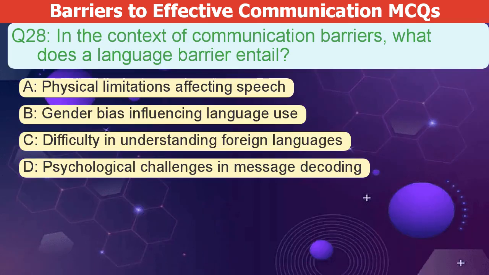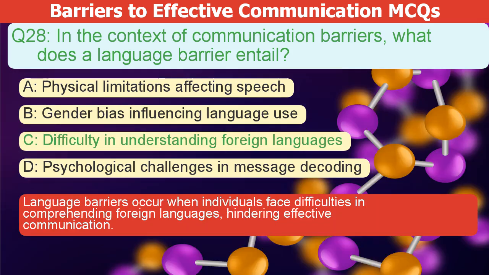In the context of communication barriers, what does a language barrier entail? A. Physical limitations affecting speech. B. Gender bias influencing language use. C. Difficulty in understanding foreign languages. D. Psychological challenges in message decoding. The correct answer is C. Language barriers happen when people have trouble understanding other languages, making it hard to communicate effectively.